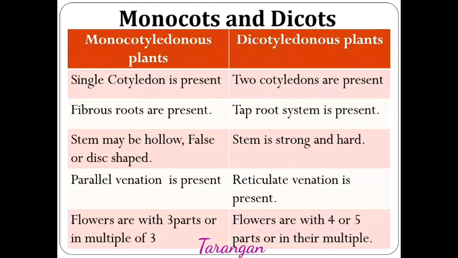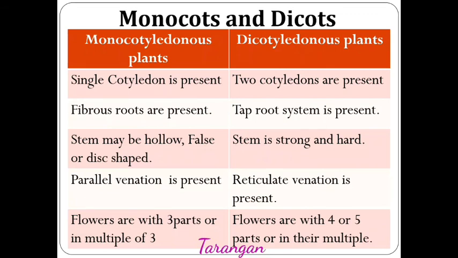In leaves of monocots, parallel venation is seen. But in the leaves of dicot plants, reticulate venation is present. That means after observing the venation in leaves also, we can identify whether the plant is monocot or dicot. If you observe flowers, the flowers of monocots are with 3 or in multiples of 3, meaning 6 or 9 parts are present.